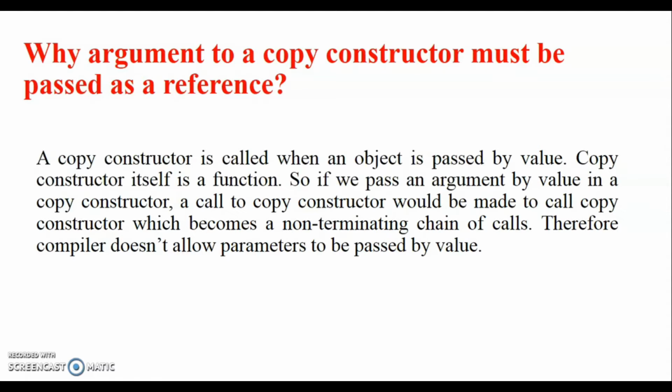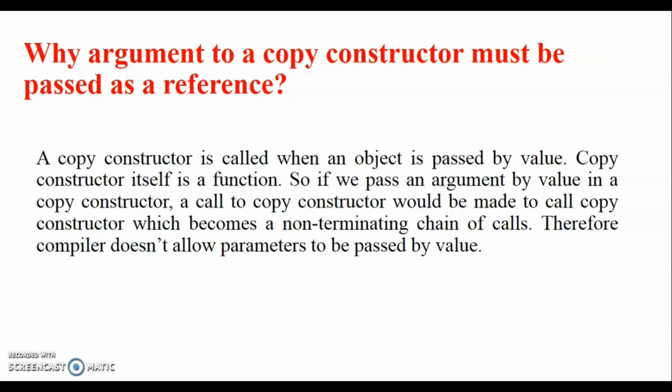Why must the argument to a copy constructor be passed as a reference? I said that you can pass a reference to an object as a parameter of the copy constructor, but why should it be a reference? Why can it not be a variable? Because a copy constructor is called when an object is passed by value. The copy constructor itself is a function, and if you pass the value, not the reference, it will again call a copy constructor.